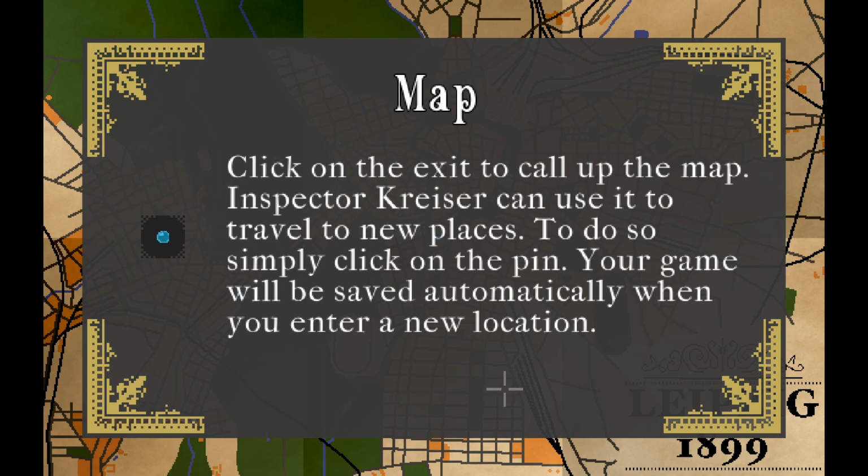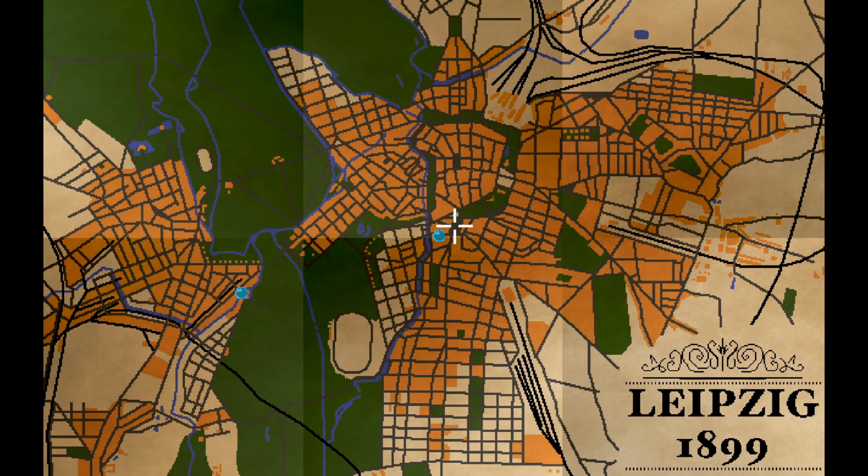Click on the exit to call up the map. Inspector Crazer can use it to travel to new places. To do so, simply click on the pin. Your game will be saved automatically when you enter a new location.